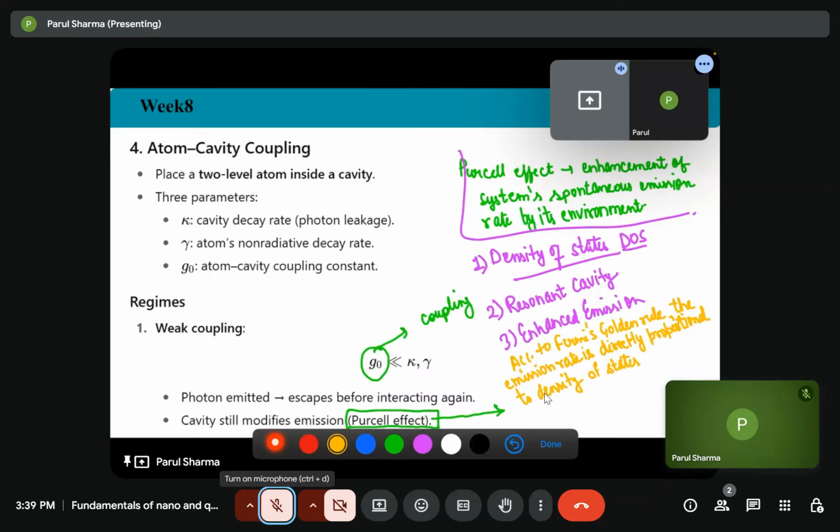Therefore, if the density of states increases within the resonant cavity, it will significantly speed up the spontaneous emission rate of the emitter.